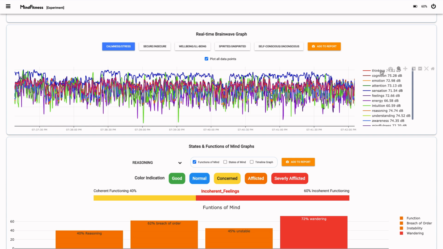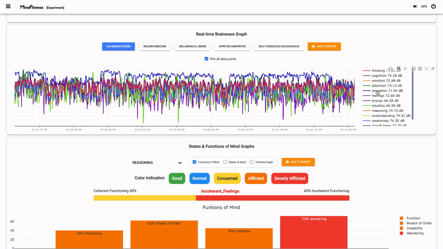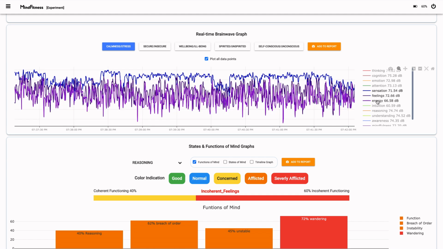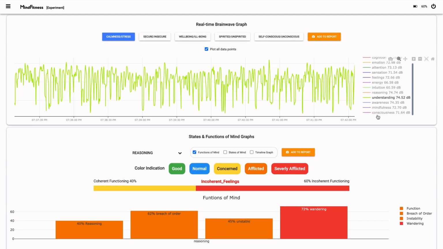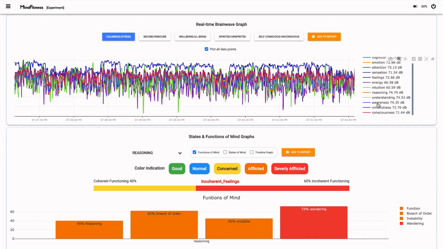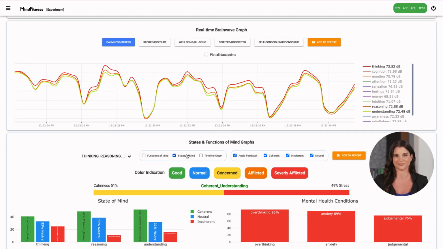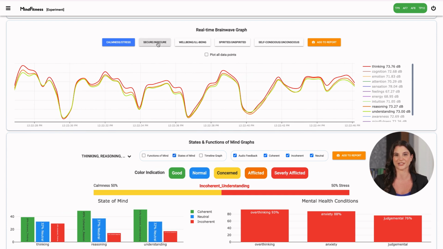The brainwaves are classified according to the frequency of mind functions into thinking, cognition, emotion, attention, sensation, feelings, energy, intuition, reasoning, understanding, self-awareness, mindfulness, and consciousness. The analytics platform further classifies the brainwaves into 5 key dimensions of mind functioning.